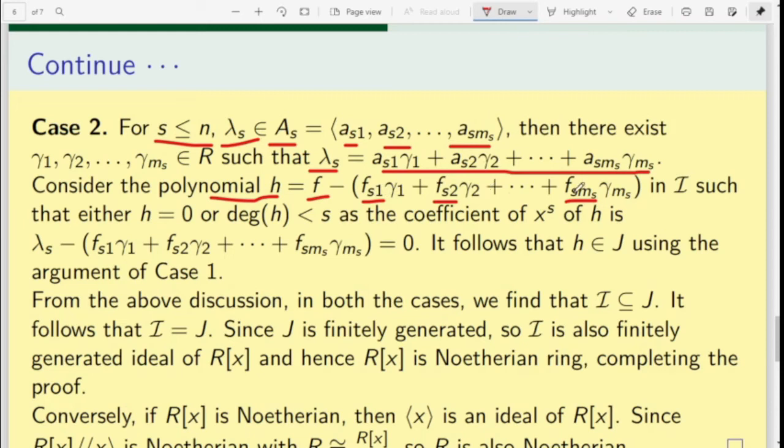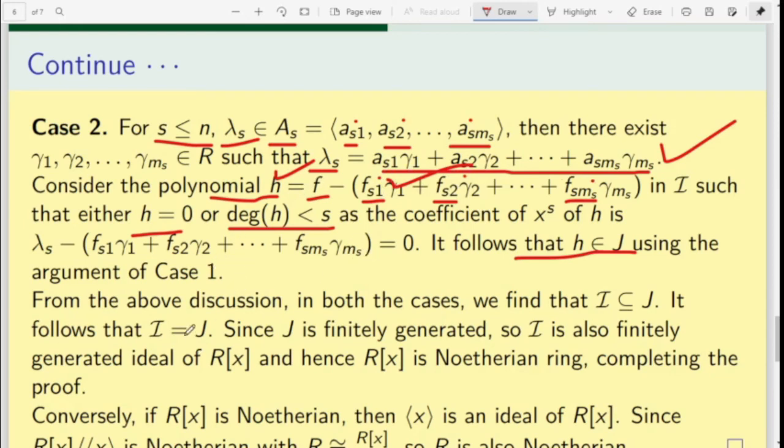Now this is a polynomial of degree S, this is also a polynomial of degree S, and this is also a polynomial of degree S. So this is a polynomial of degree S with the leading coefficient this, and this is also a polynomial of degree S. If both are equal, then H will be 0, and if they are not equal but the leading coefficients as per the condition are equal, its degree is less than S, and therefore by the induction hypothesis H belongs to J. And as we have argued, H belongs to J and this also belongs to J, because J is generated by this type of polynomials. So therefore F belongs to J.